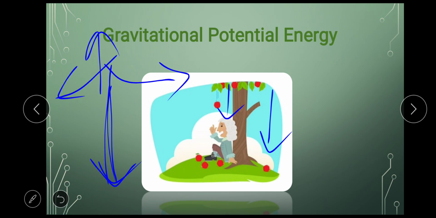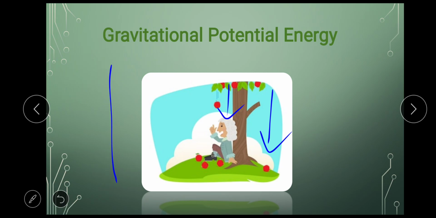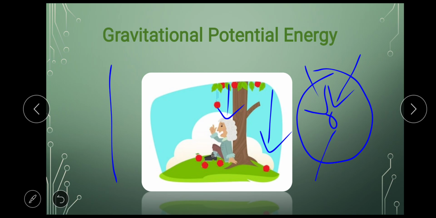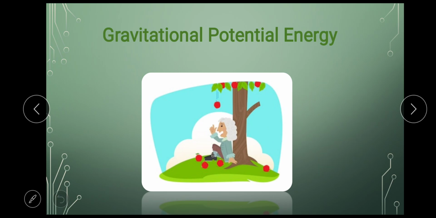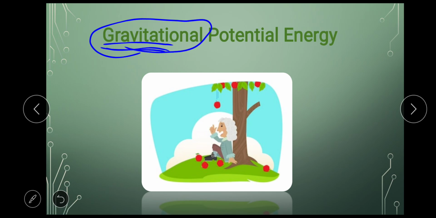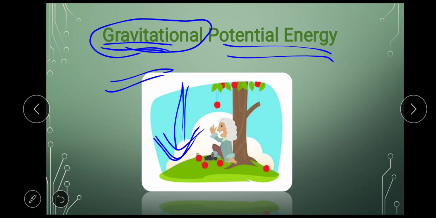after immense thinking, he came to the conclusion that the earth has a force in its center which pulls all objects towards its center, and that force is nothing but the gravitational force, because of which earth pulls all objects towards its center. Because of this gravitational force, all objects fall down, and because the objects fall down, when they are at a particular height, they have some energy, and that energy is the potential energy.